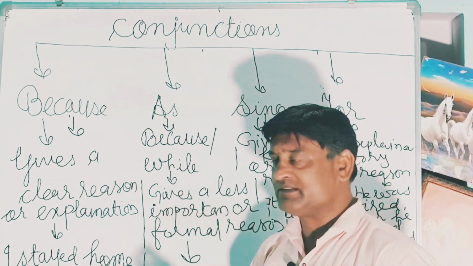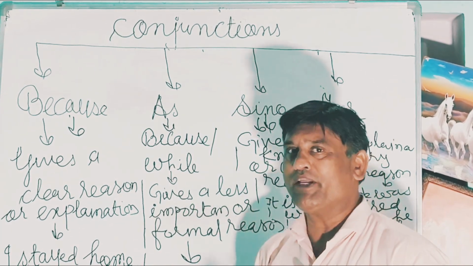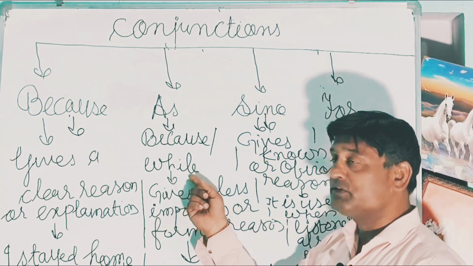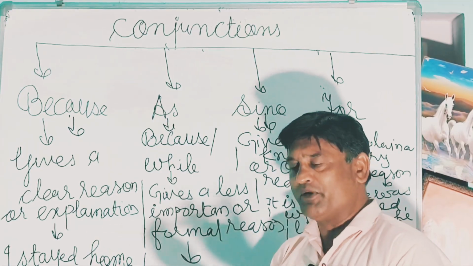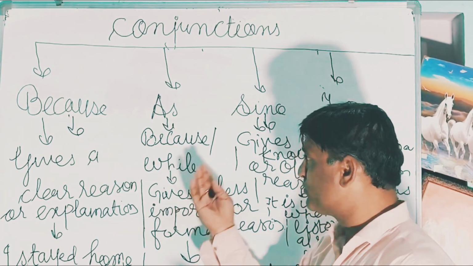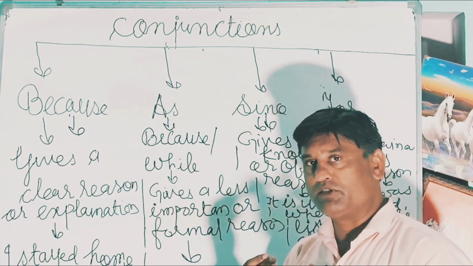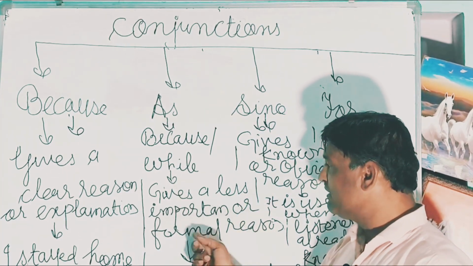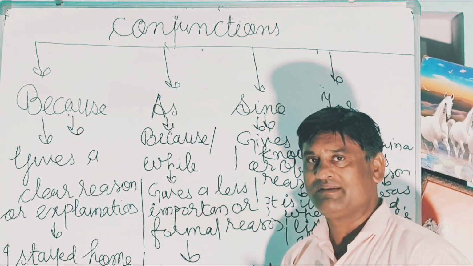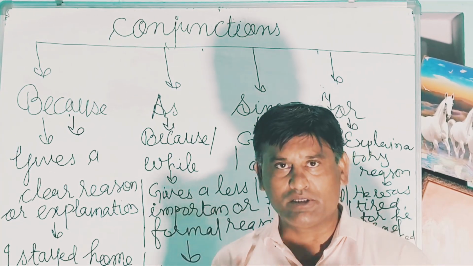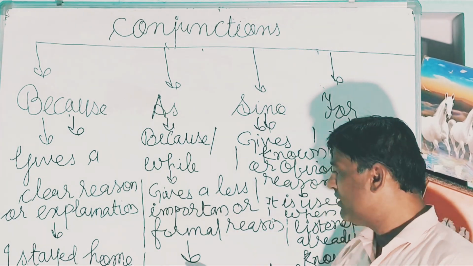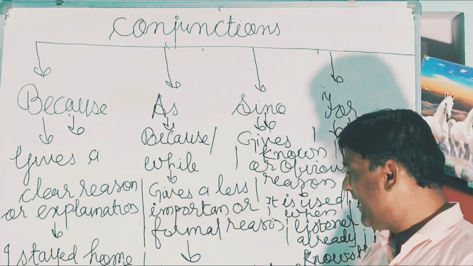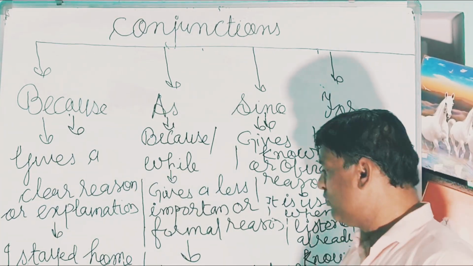Now, as is also equivalent to because, and it is used like while also. While means two actions, but I am not giving examples for that, only using the conjunction of time. As gives a less important or formal reason. We make a sentence: As it was late, we left.